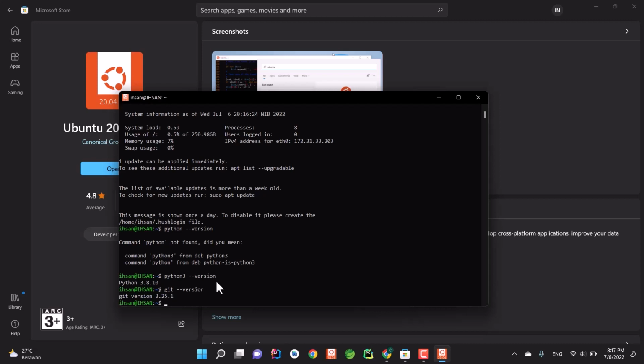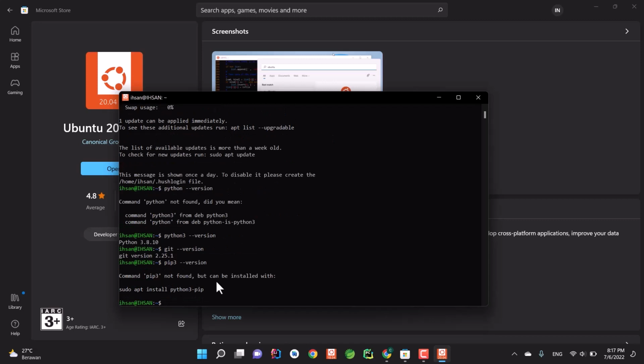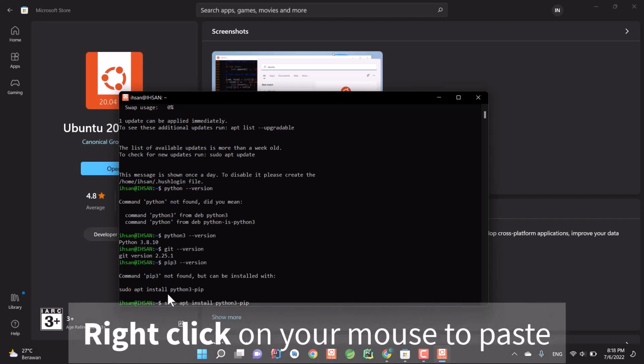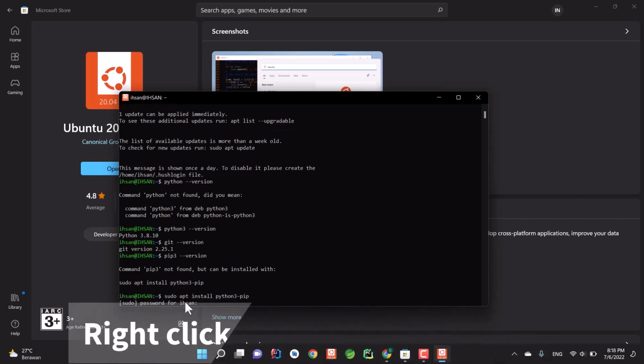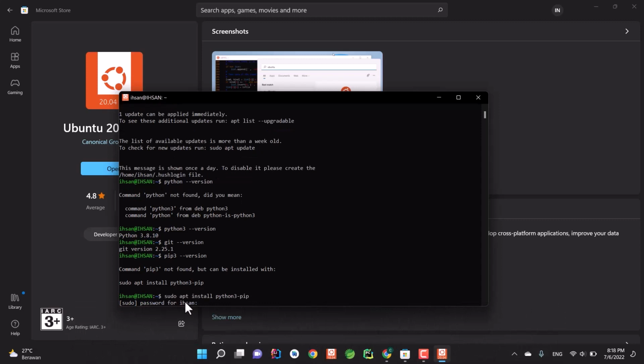Pip is going to be used to download libraries. So type pip3 --version. As you can see, pip is not installed yet, so we have to install it. Just copy this command and paste it, and then type your password when you are prompted to do so.